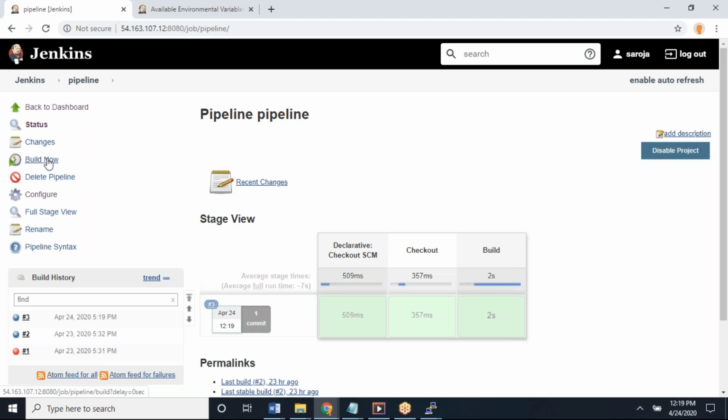It's their responsibility if something gets corrupted, right? If they make a change and it is corrupted, they are the responsible persons. We can track it also, right? Who did what? We can revert it also if required. So that is how the pipeline works. Again, in a pipeline also I can define my variables. I can define a string variable, and I can define a choice variable in the pipeline also.